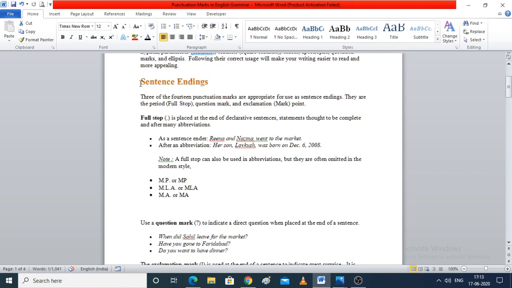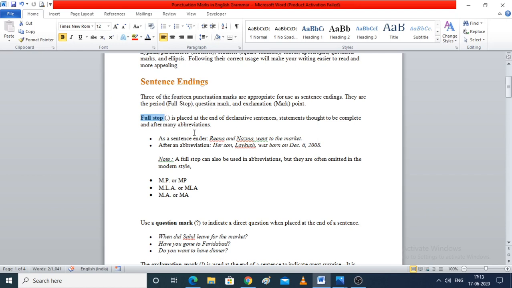Let's start with sentence ending. Just now I told you that the sentence will end with three punctuation marks, which are a full stop, a question mark and an exclamation mark. So, when do we use a full stop? A full stop is placed at the end of a declarative sentence, or the statements that we make.